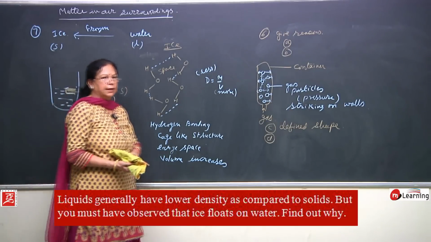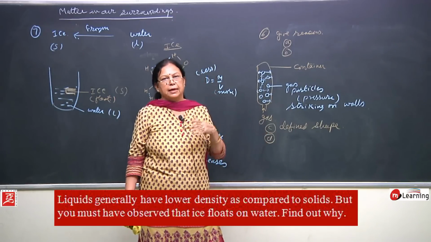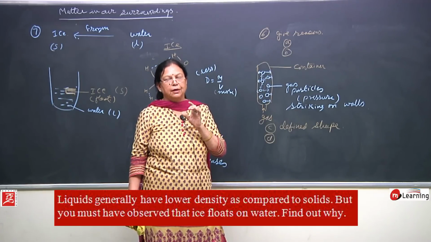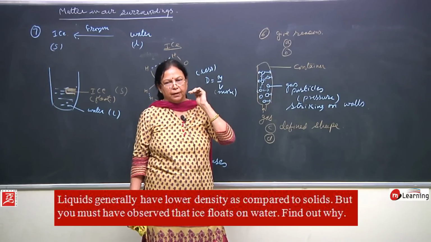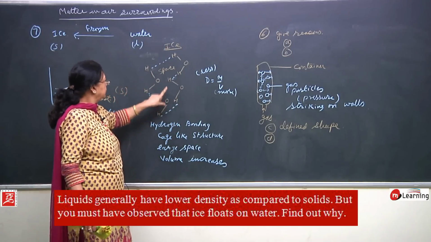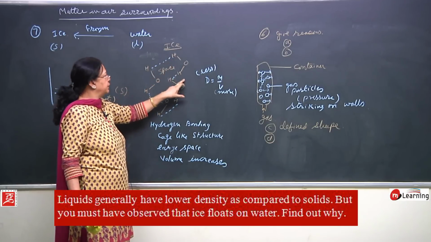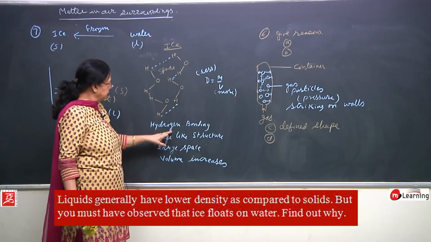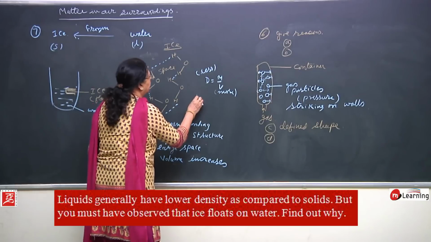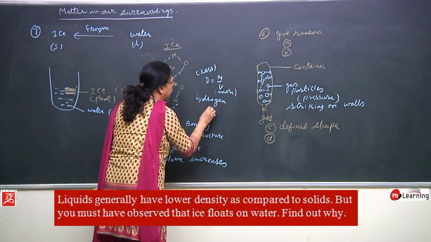So, what is your question? That ice is a solid, water is a liquid. We know that liquids, they are lighter than solid. But in case of this, though ice is a solid, it floats on water. What is the reason? That in case of ice, the molecules of water, here in between hydrogen atom, there is a bonding, and this is called as hydrogen bonding.